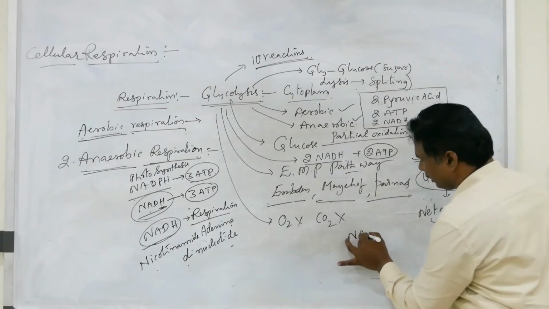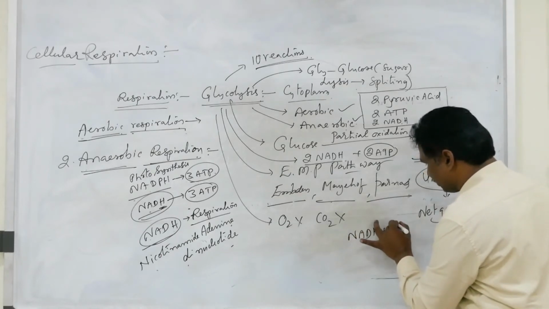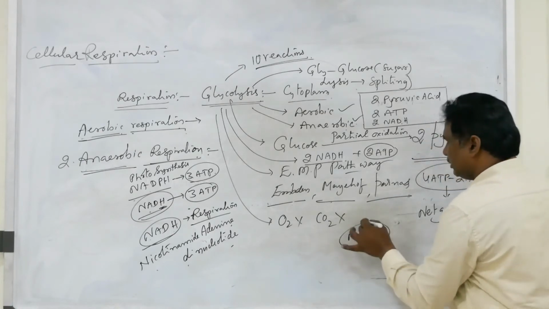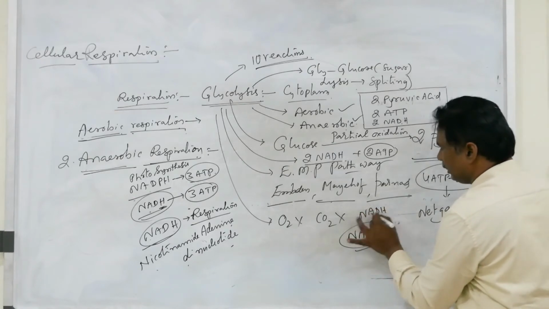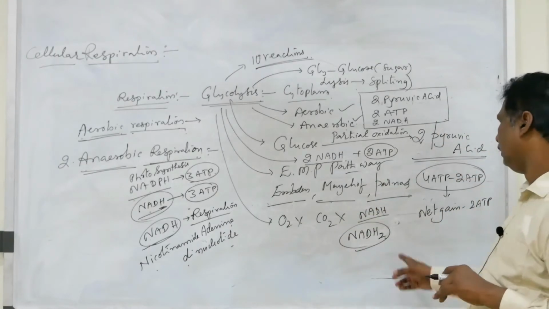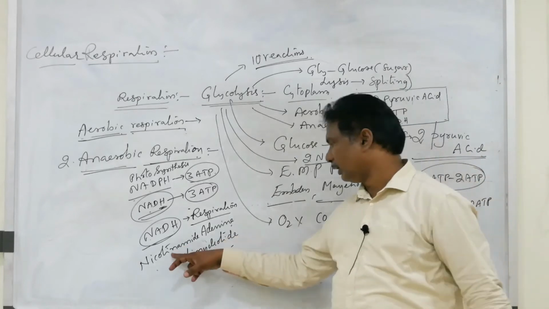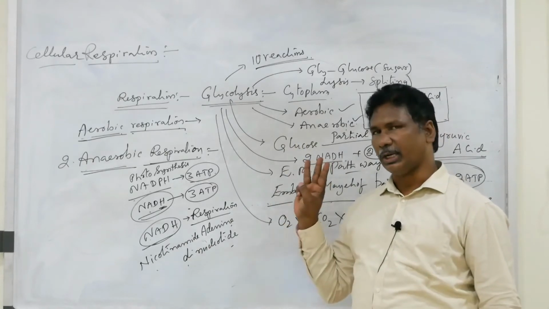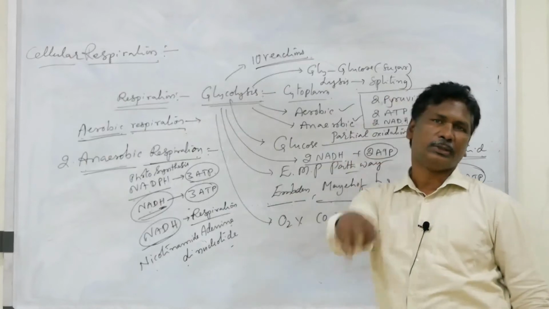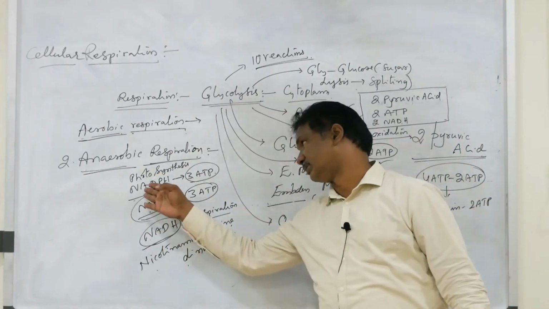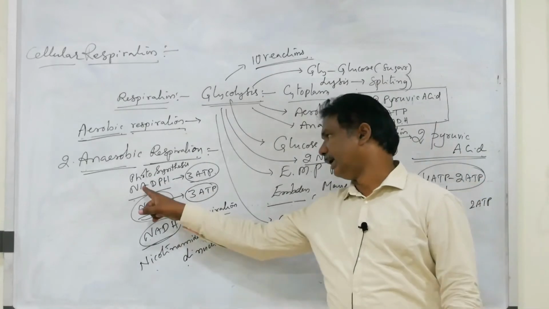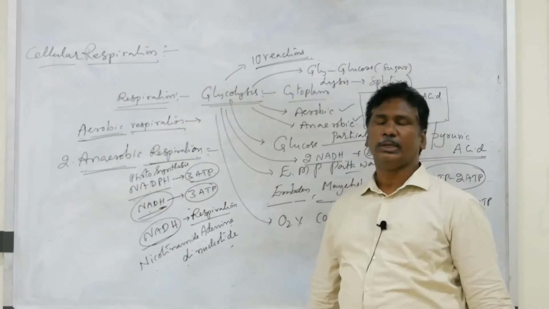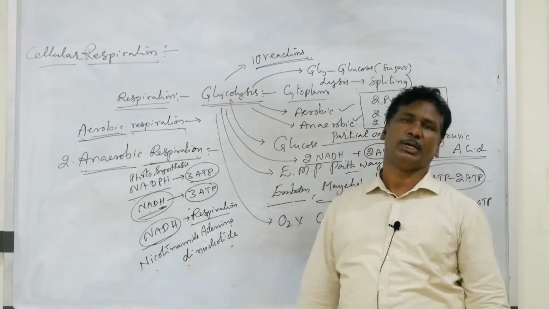Actually it should be written as NADH plus H plus. Some people also write it like this, which is also right, no problem. It is nothing but the reduced form of nicotinamide adenine dinucleotide, which is also one of the energy compounds. Each NADH is equal to 3 ATP. Like that, in photosynthesis NADPH, nicotinamide adenine dinucleotide phosphate, is also equal to 3 ATP. That is also the reduced form of NADP.